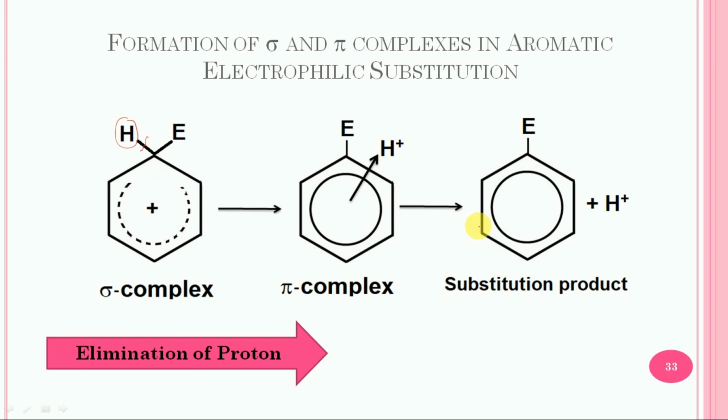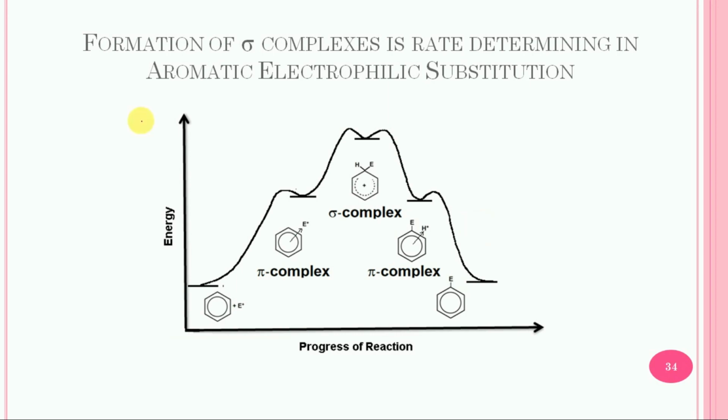It may be pointed out that in most aromatic substitution reactions, it is the formation of the sigma complex which constitutes the rate determining step, but there is also some evidence which shows that in some aromatic substitution even the formation of the pi complex could be the rate determining step. So let us consider this energy profile diagram. In this case, the formation of the sigma complex is the rate determining step in aromatic electrophilic substitution. So it is very clear from this diagram.